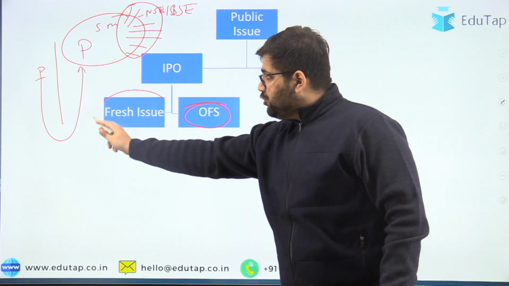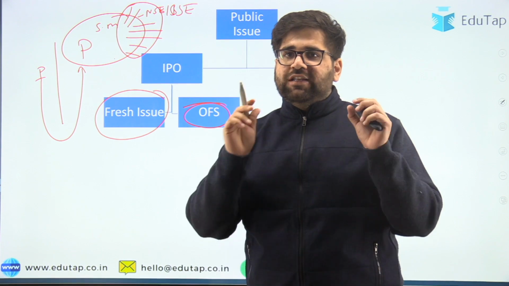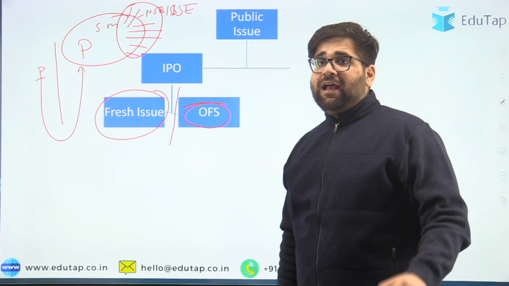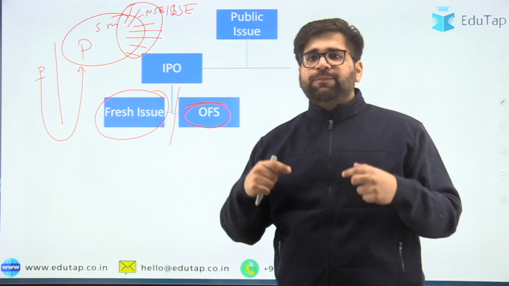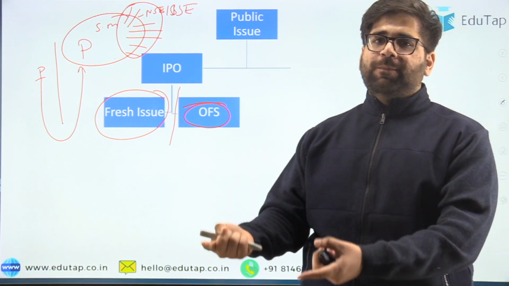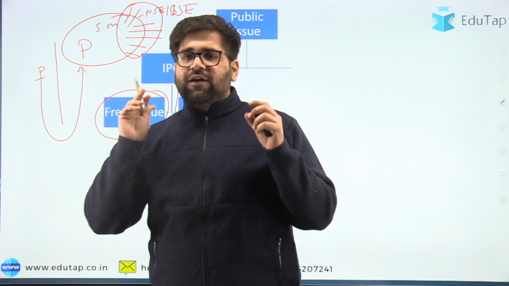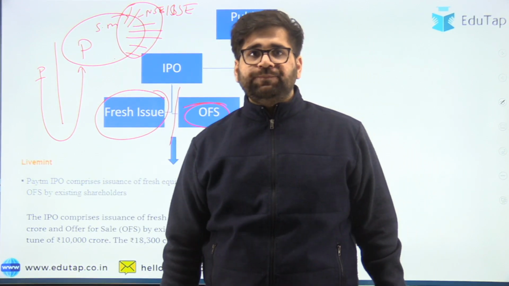But under fresh issue, new shares are sold to the investors. So this is the most important difference between fresh issue and OFS. I am again repeating, under fresh issue we sell new shares to the public. Under OFS, existing shareholders sell their stake to the new public. So as simple as that. Now let's try to decode the real life example of the Paytm IPO.